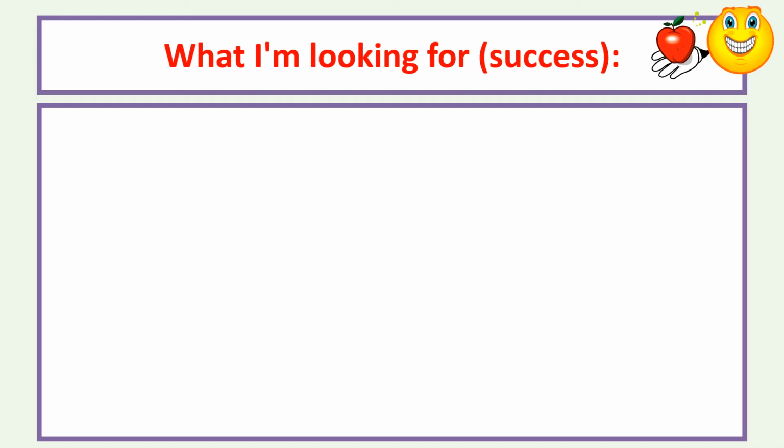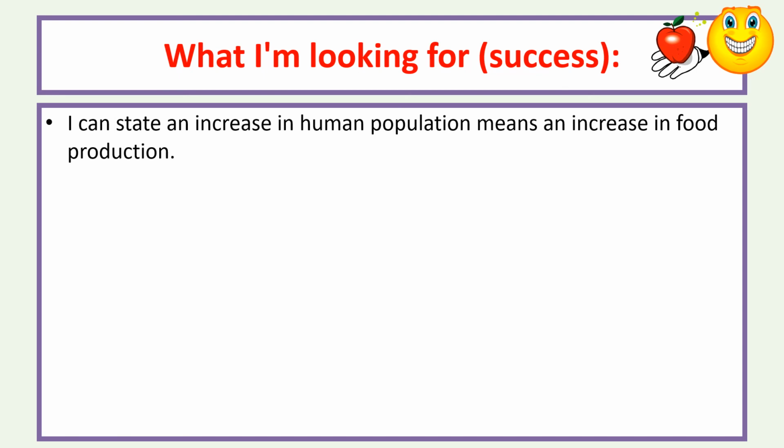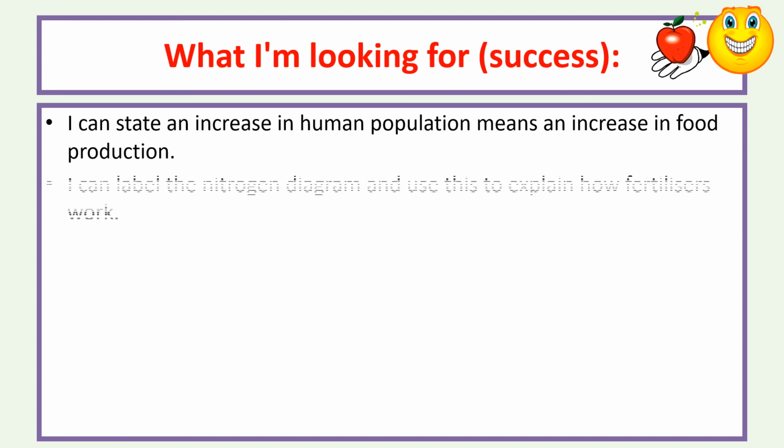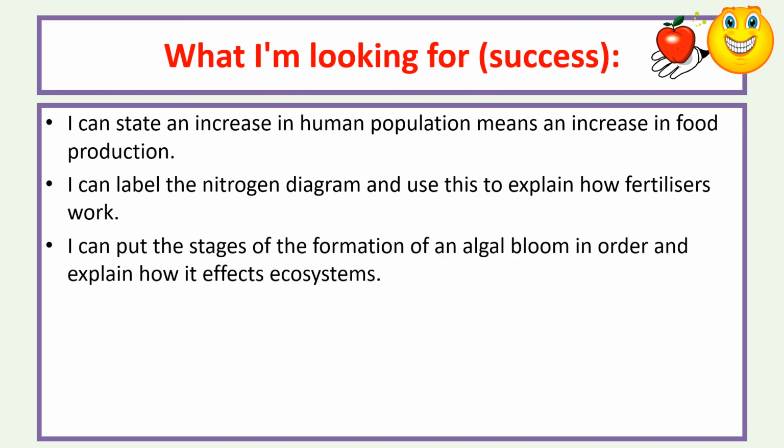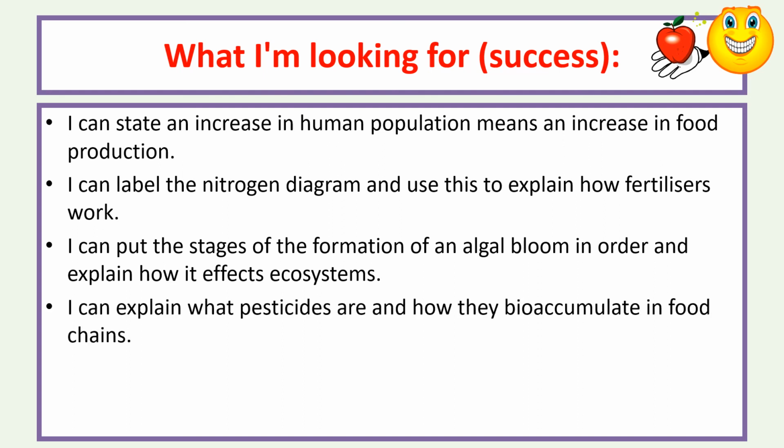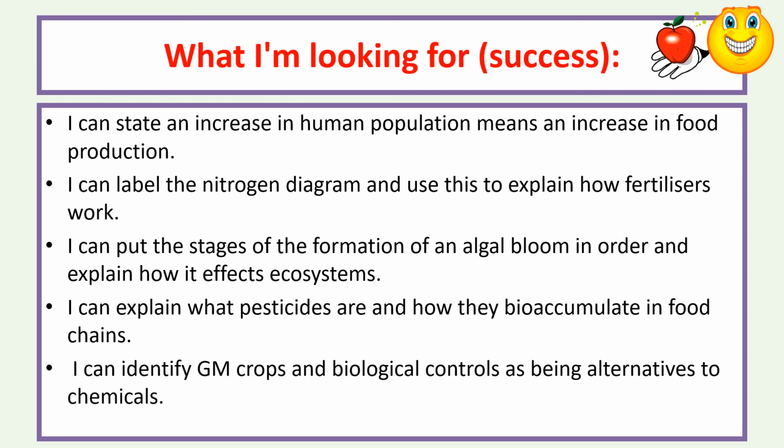We have now come to the end of the lesson. You should now be able to state an increase in human population means an increase in food production. Label the nitrogen diagram and use this to explain how fertilizers work. Put the stages of the formation of an algal bloom in order and explain how it affects ecosystems. Explain what pesticides are and how they bioaccumulate in a food chain. Identify GM crops and biological controls as being alternatives to chemicals. Well done if you can confidently do all of that. If you can't, then you will need to watch this video again.